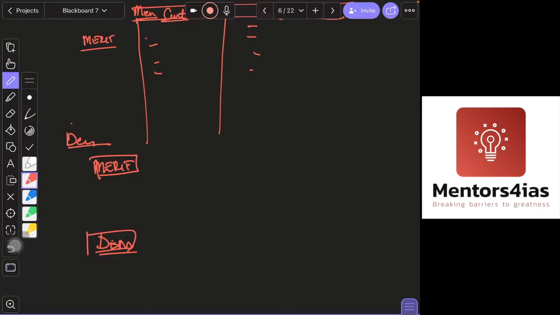Usually you should write an example: the Planning Commission in India, later replaced by Niti Aayog. Mainly the Planning Commission, because Niti Aayog is per se not a planning body, it's a think tank kind of thing. The Planning Commission was a body which used to plan for the entire country, study the resources available, have a broad objective, and ensure that these resources are utilized to achieve these objectives, right?